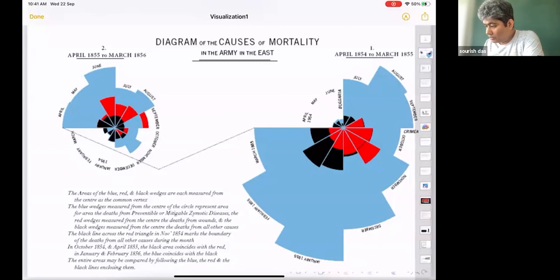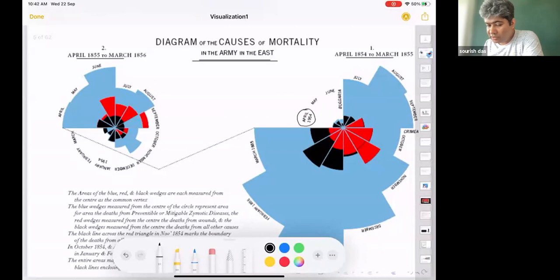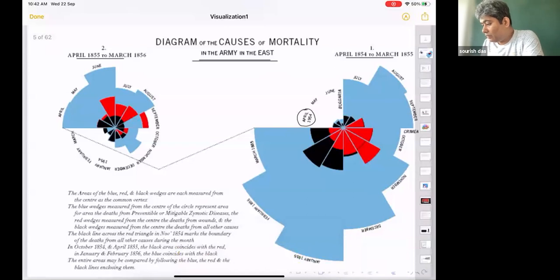This is where the war actually started. You see April 1854 here, where the whole engagement started. In the first three months there were not many cases of death, and then the full-blown war started.